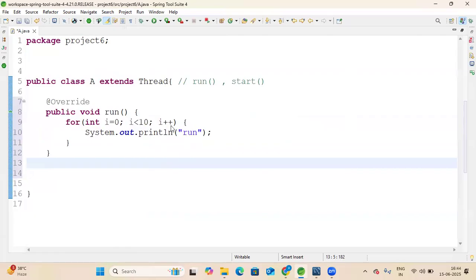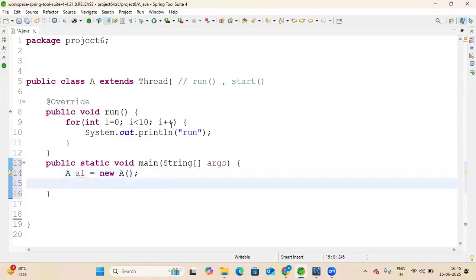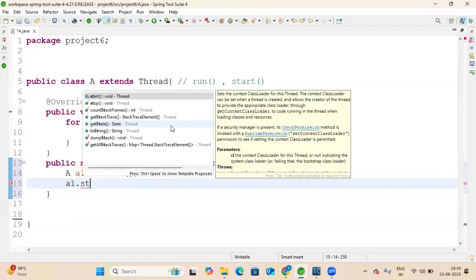Now we create the main method, which is public static void main(String[] args). That is the main method. Now create the object of class A: A a1 equal to new A. After creating the object, you can call the start method to start the thread: a1.start.